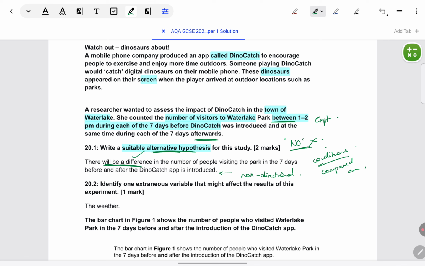Correct way of phrasing the alternative hypothesis: between whom the difference will be, what is the condition before and after, and specific to the situation, not just before and after. Park in the 7 days, Dino Catch app, those things are mentioned.